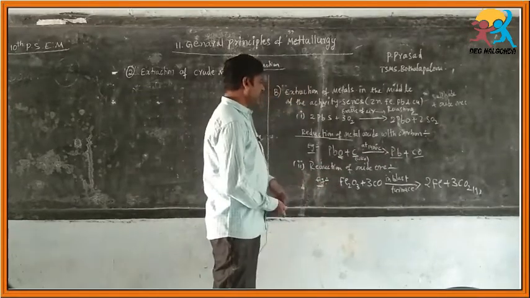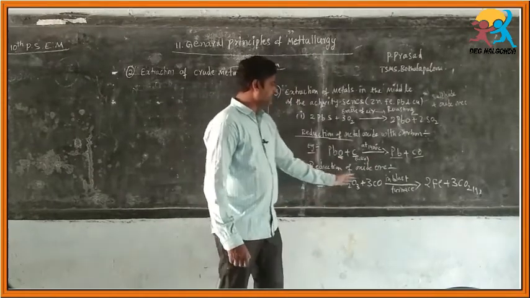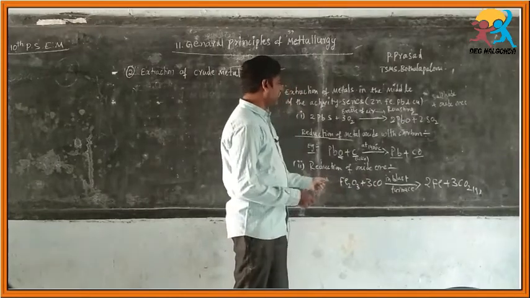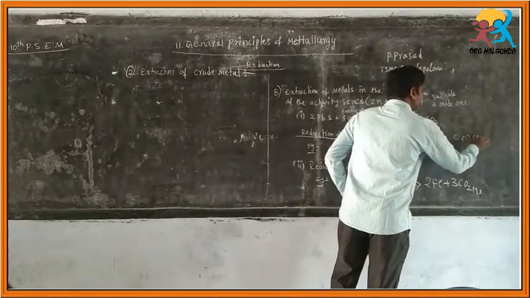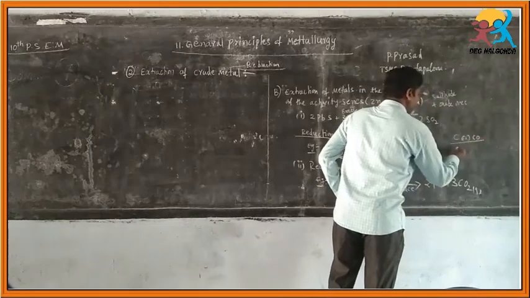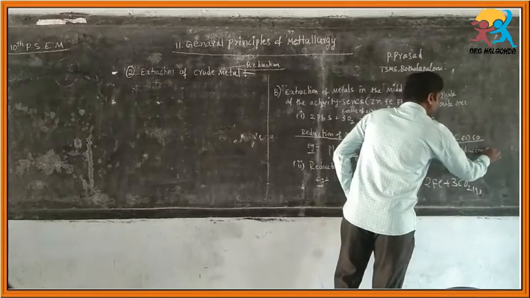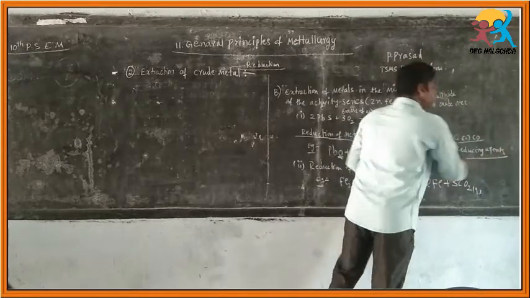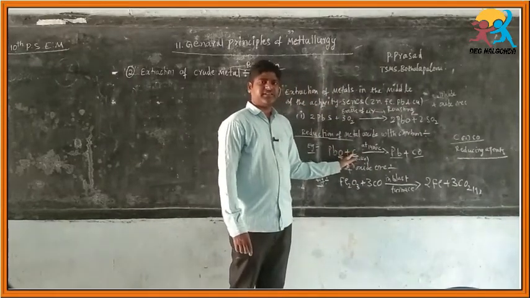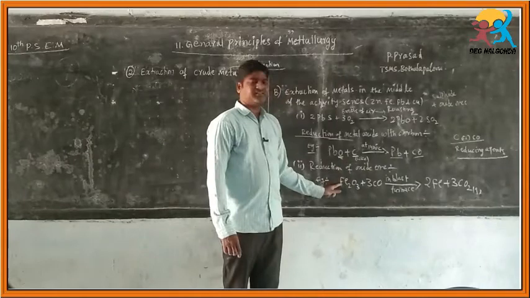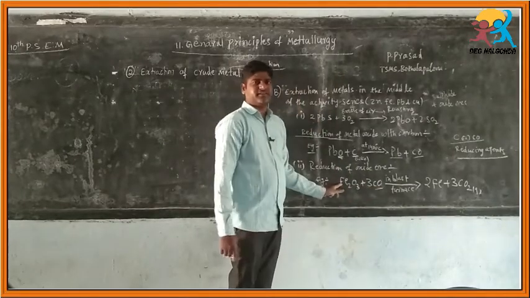Next, for reduction of oxide ore we generally take CO or C. What are the reducing reagents? Carbon or carbon monoxide are reducing agents, which means they remove oxygen. So for lead oxide we take carbon as the reducing agent. For iron oxide, hematite, we take carbon monoxide as the reducing agent.